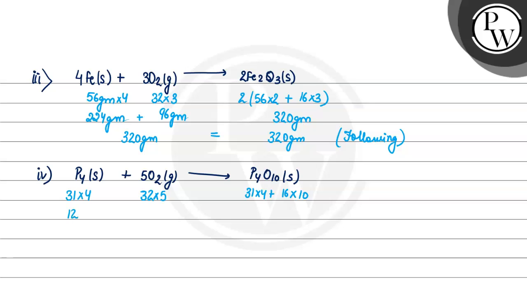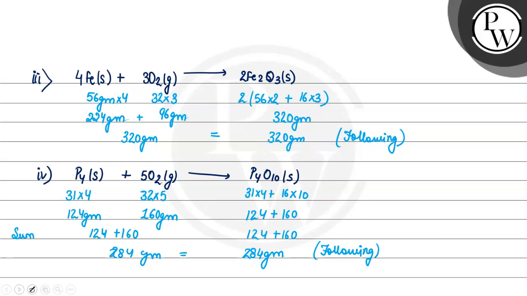So this comes out to be 124 gram, 124 plus 160 gram. So the sum of reactant will come out to be 124 plus 160. As you can see, they are coming out to be equal only. 284 gram is equal to 284 gram. Again, this is the law of conservation of mass.